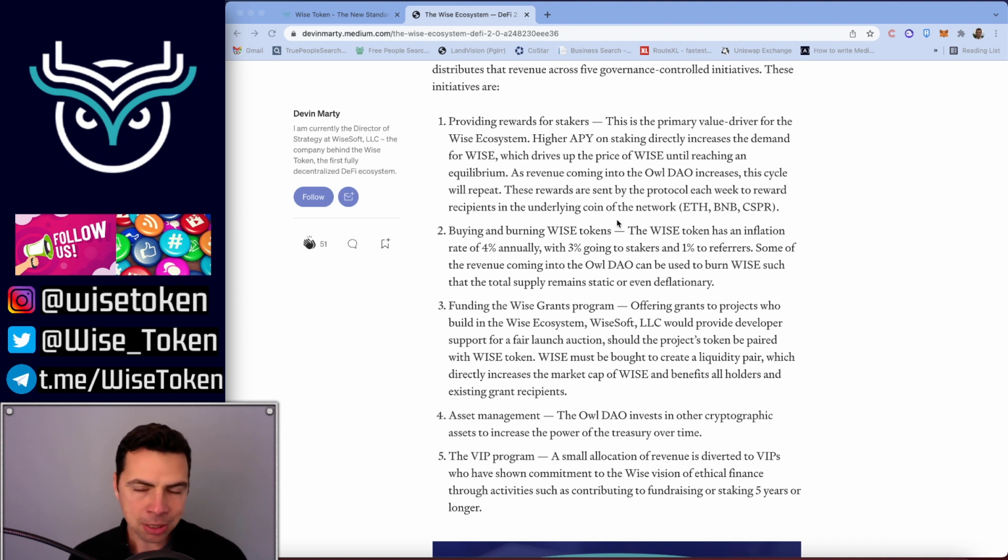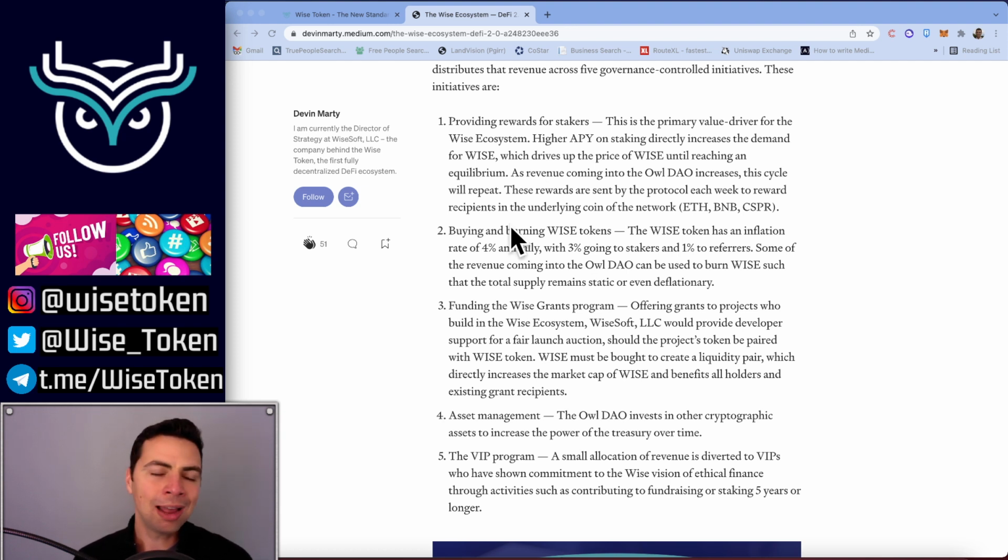This is already happening on the Binance Smart Chain with WiseB. There's $30,000 of revenue designated for the stakers of WiseB, and you get an airdrop in BNB. When this happens on Ethereum and Polygon, you'll be able to claim your rewards in Ether, and then on Casper, you'll be able to claim your rewards on Casper.